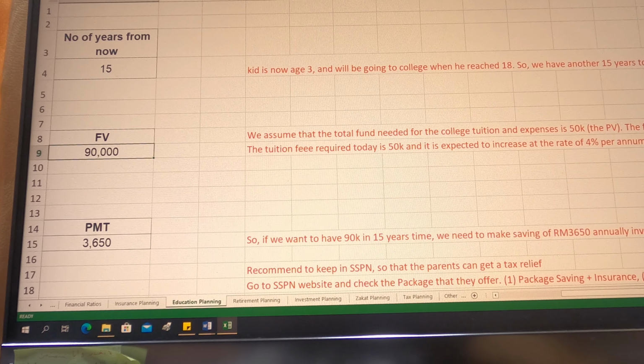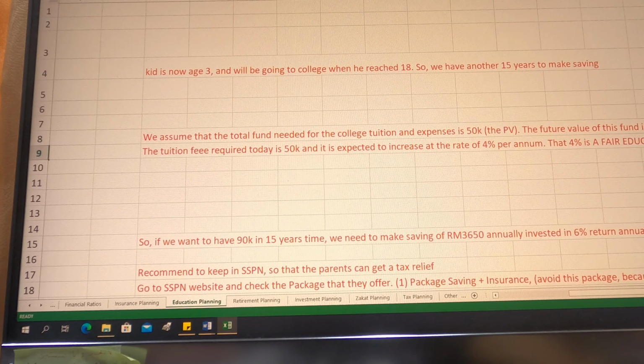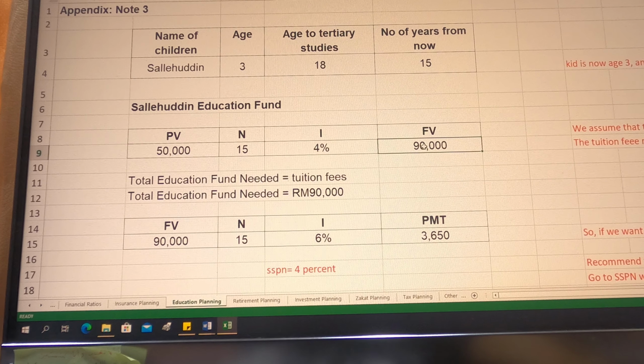So the total for tuition and expenses for the child to stay in college, for example, is about 50k. That is the present value, and the future value is 90,000, the one that we already calculated here. All right, so how do we accumulate 90,000 over the next 15 years? The third table here is about how you can make a saving to accumulate 90,000 over 15 years.